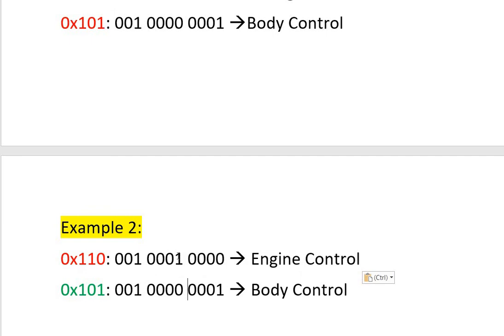So here the engine control ECU's priority is lower because it transmitted the recessive bit, whereas the body control ECU transmitted the dominant bit, so its priority is higher. So in this case the body control ECU will gain the bus and transmit the message.